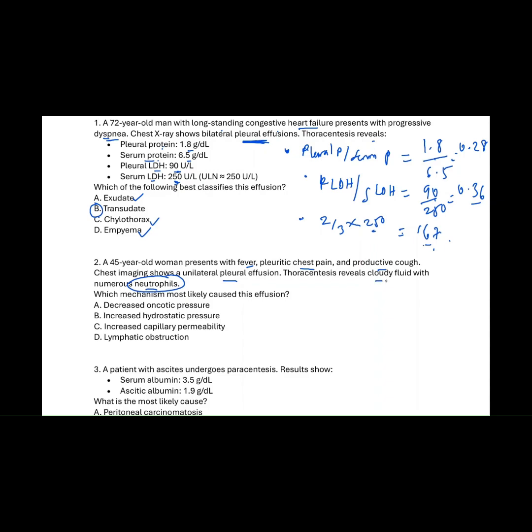So based on this, cloudy fluid with a lot of cells in it, this is suggestive of what? Of exudative effusion. And with exudative effusion, we know that this is due to what? Increased capillary permeability. So the best answer there would be C.